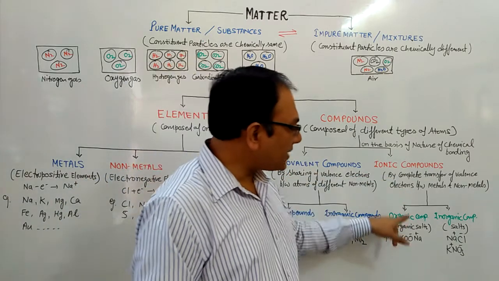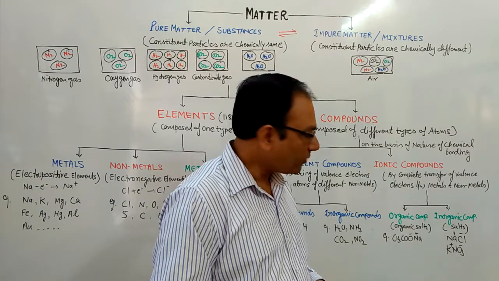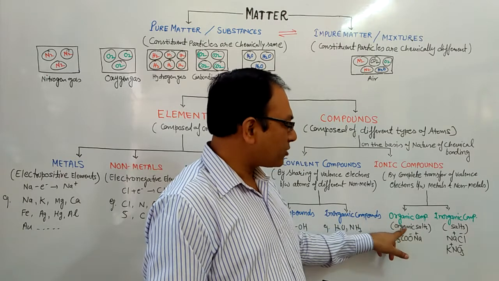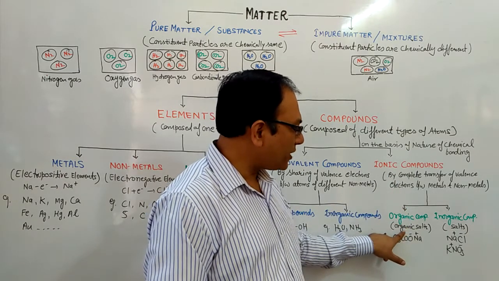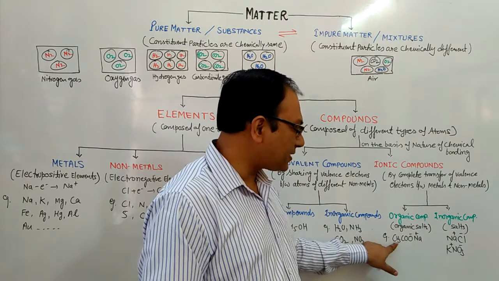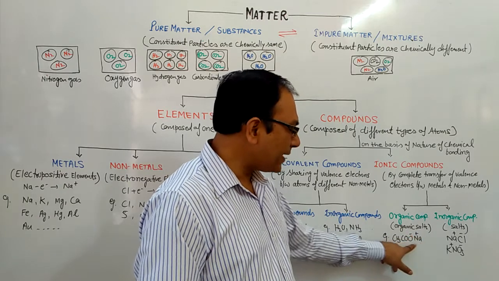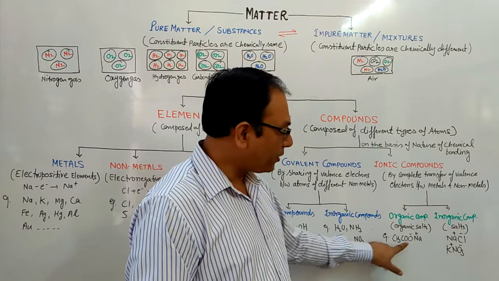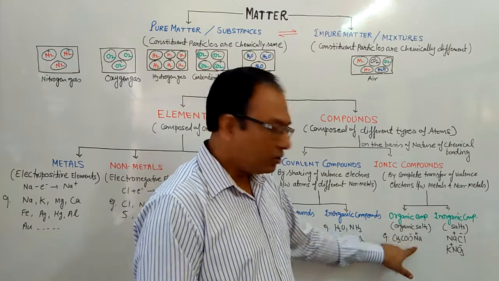Ionic compounds are again classified into organic and inorganic compounds. Ionic organic compounds are also known as organic salts. For example, sodium acetate, CH3COONa: Na has a positive charge and O has a negative charge. So it is an ionic compound because oxygen is gaining an electron and sodium is losing an electron.